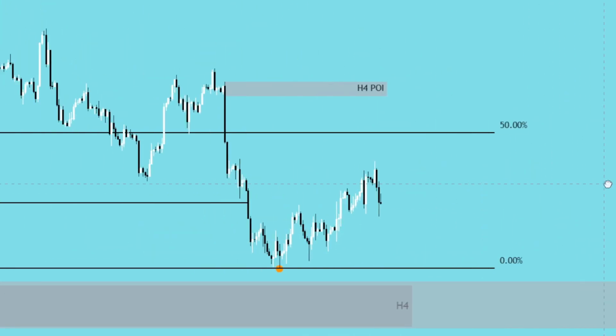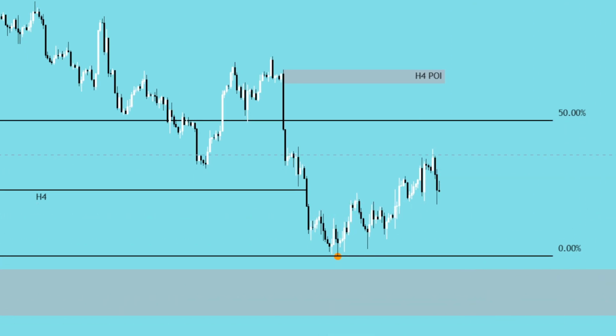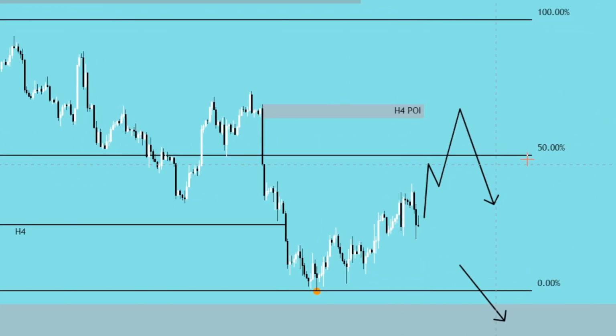That is the next overall narrative where I think price will get to this daily POI. So I expect price to eventually get down to here. But there's two scenarios. We either continue to melt, or we see price coming into somewhat of a premium. Again, we have a fair value gap over here before heading lower, and we have a premium zone generally over here. So again, this is our equilibrium. So this is the 50% level. Anything above the 50% level is a premium.